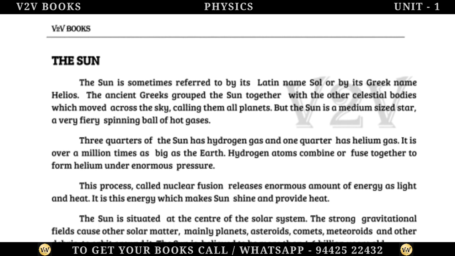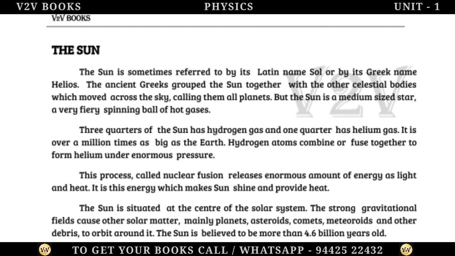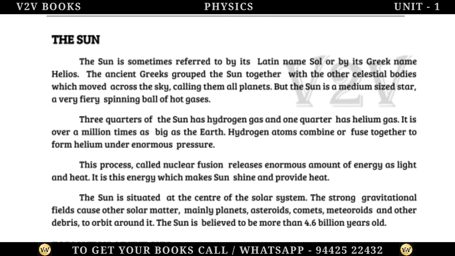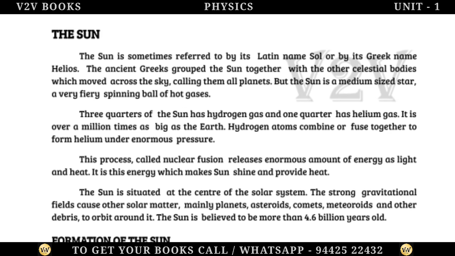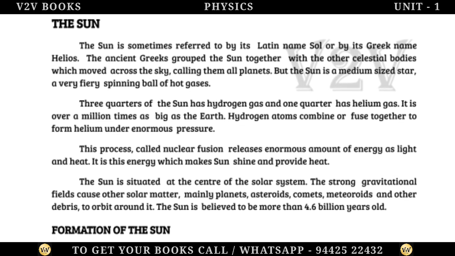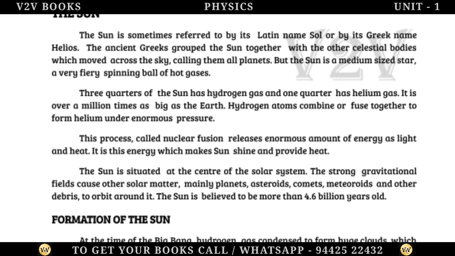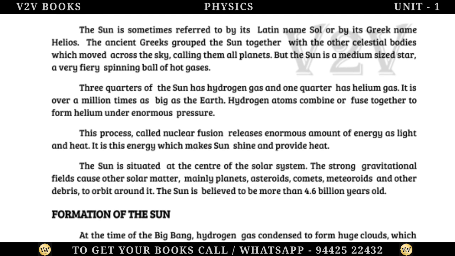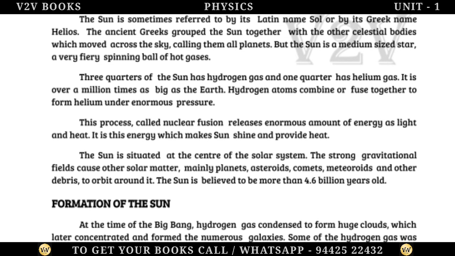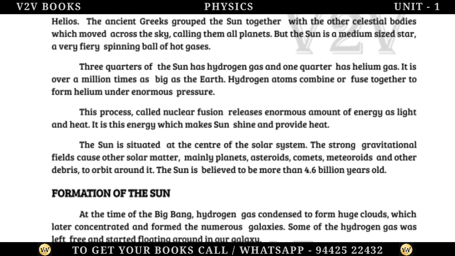The Sun. The Sun is sometimes referred to by its Latin name Sol or by its Greek name Helios. The ancient Greeks grouped the Sun together with the other celestial bodies which moved across the sky, calling them all planets. But the Sun is a medium-sized star, a very fiery spinning ball of hot gases. Three-fourths of the Sun is hydrogen gas and one-fourth is helium gas. It is over 1,000,000 times as big as the Earth.